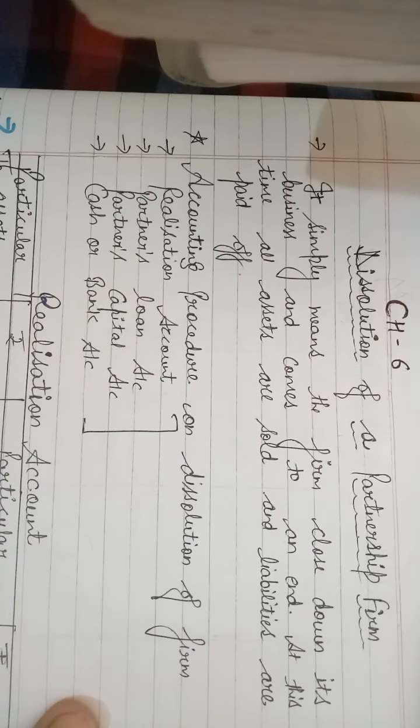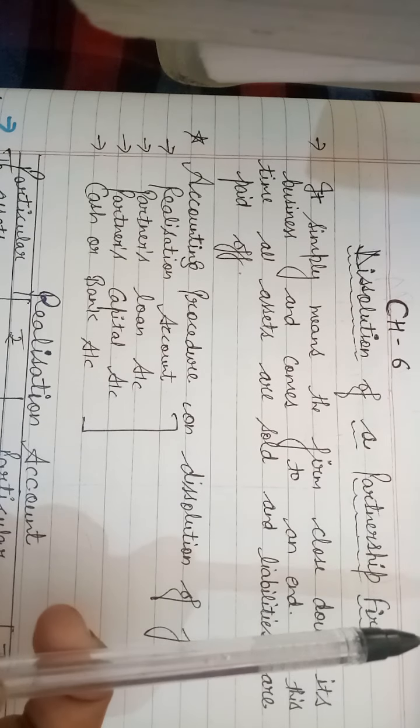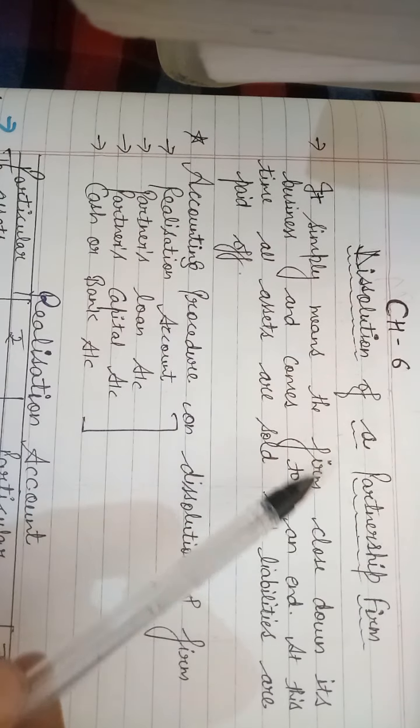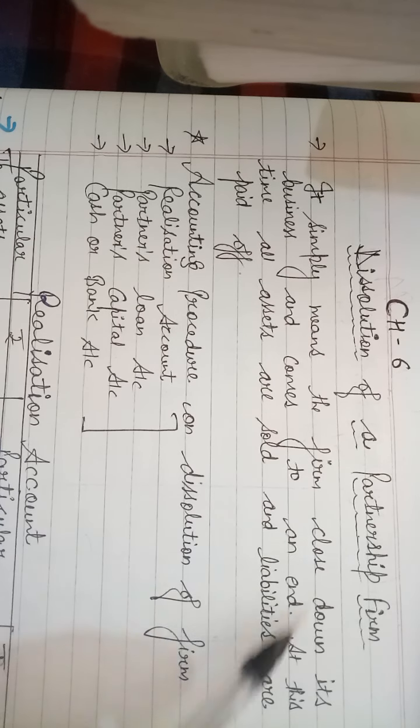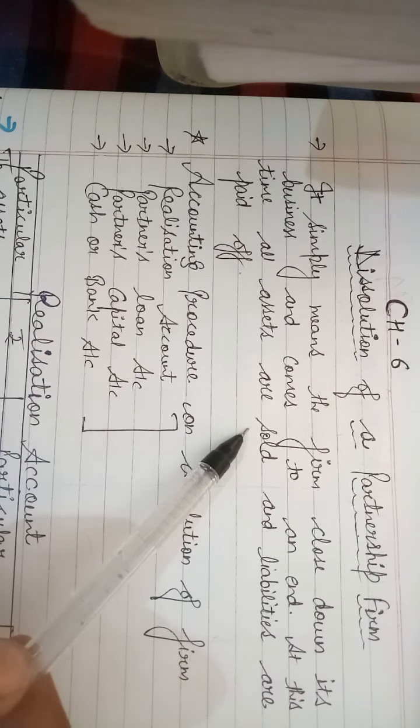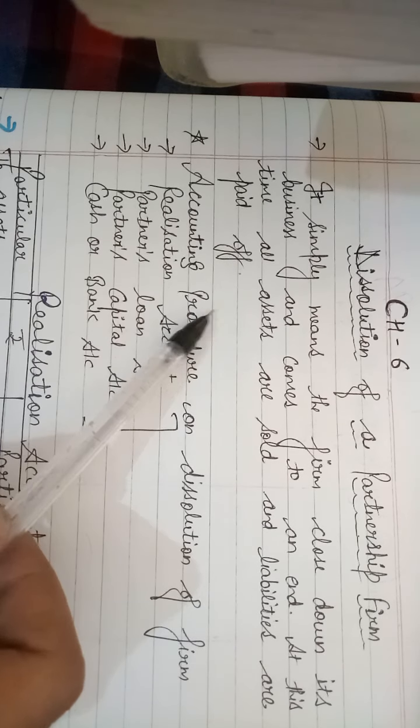Good morning, students. Let's start the practical portion of chapter number 6, that is dissolution of partnership firm. Simply, what was the meaning of dissolution of partnership firm? I told you it simply means the firm closes down its business and comes to an end. At this time, all assets are sold and liabilities are paid off.